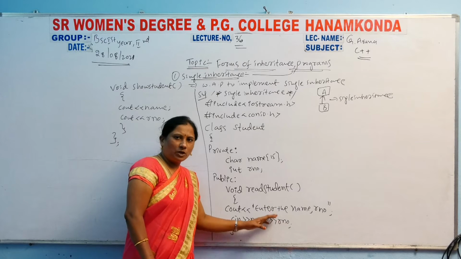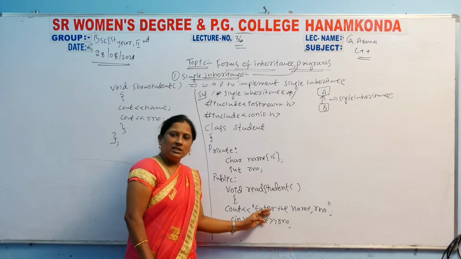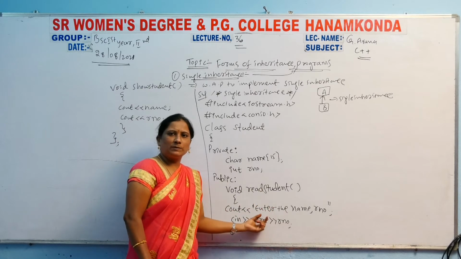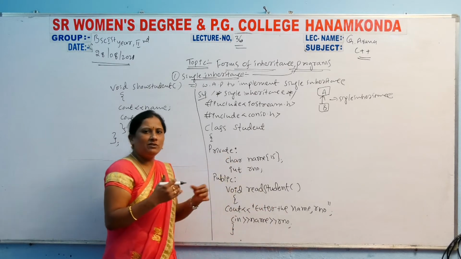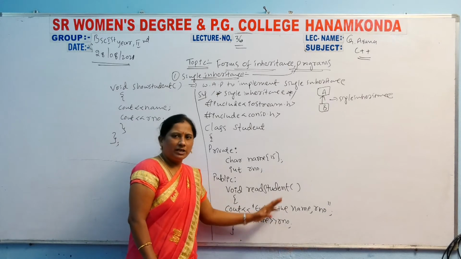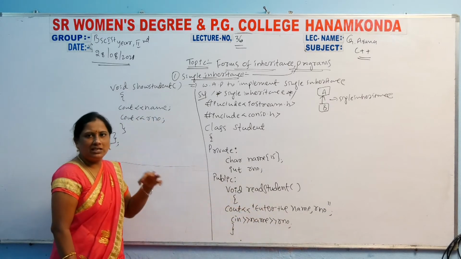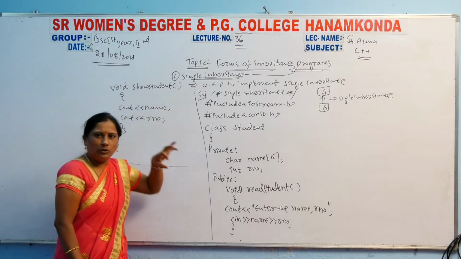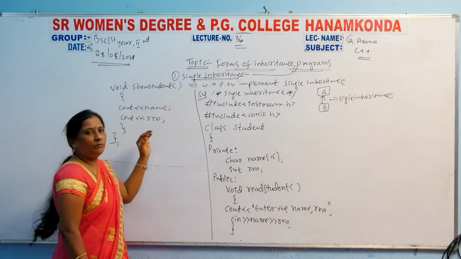This code will be common for cout and cin. Cout will display the output message on the screen. Cin reads the values from the keyboard. Here the name and roll number will be read. After reading these two, they will be printed also. The show student method will be used, so these two will be displayed.